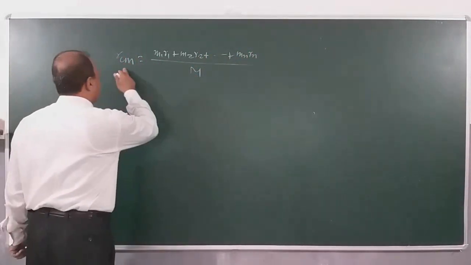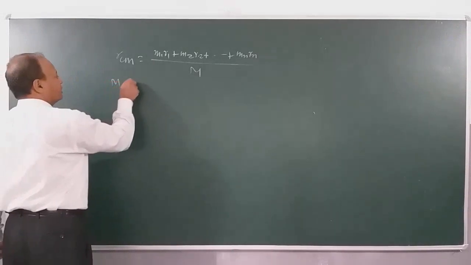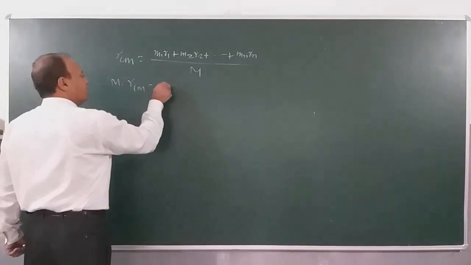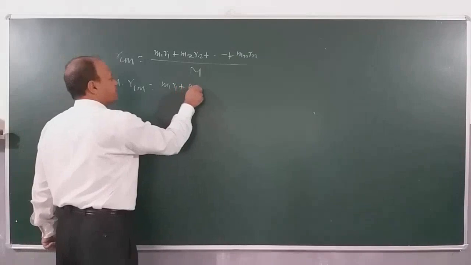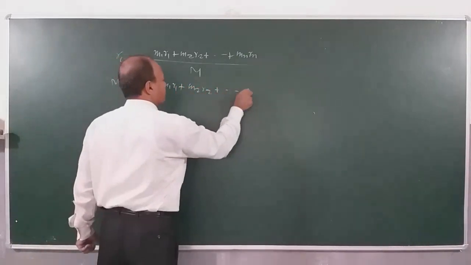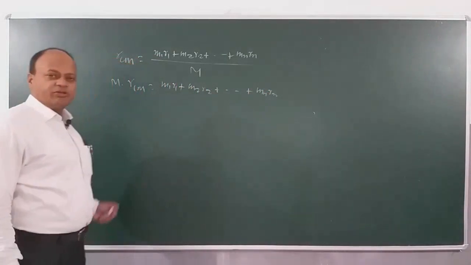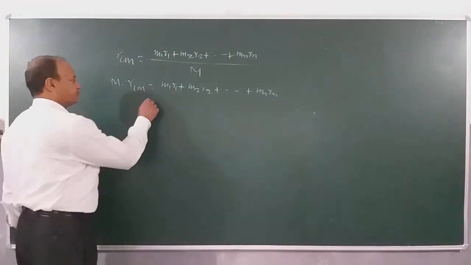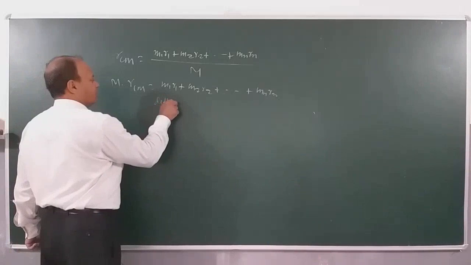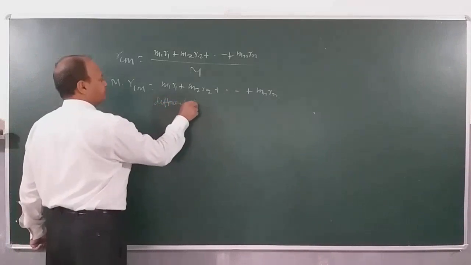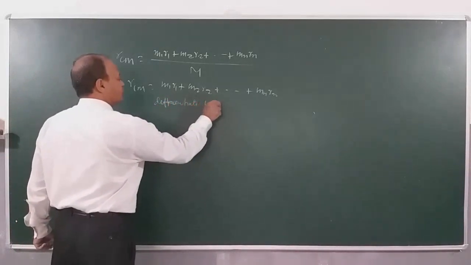If you cross multiply, it becomes M into RCM is equal to M1 R1 plus M2 R2, and we continue till Mn Rn. Once you got this, we will simply differentiate both sides.